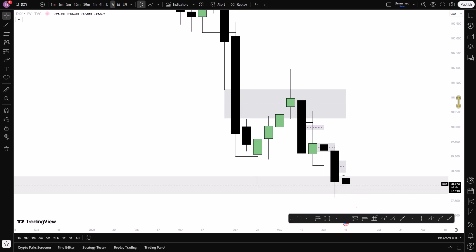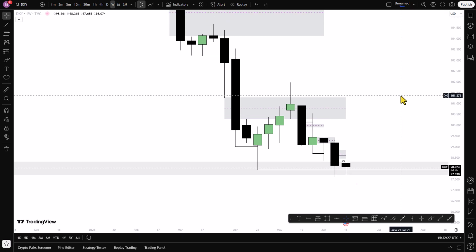So the first thing we do is we look at the dollar index, because the dollar index is the driver of foreign currencies like GU and EU. So what are we supposed to do first? We're supposed to look at the higher time frame, because the higher time frame is the main driver of liquidity.